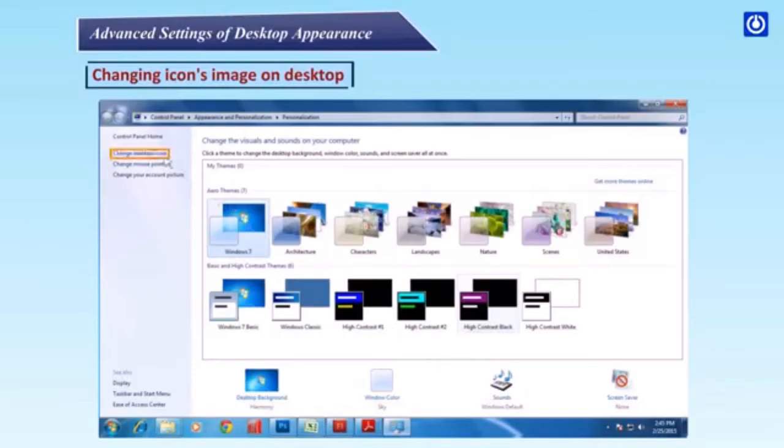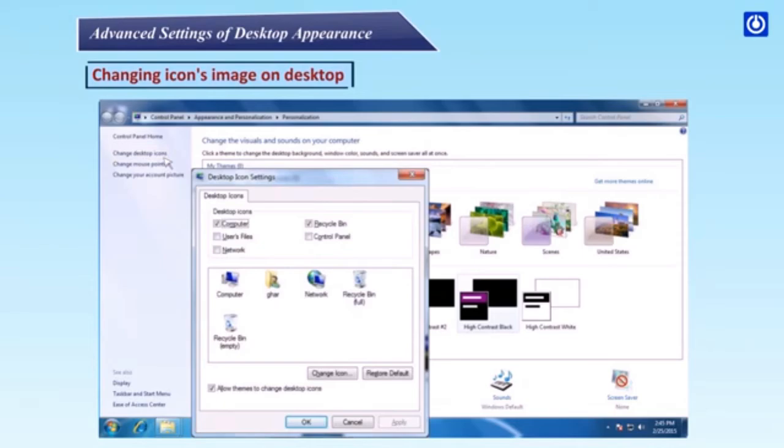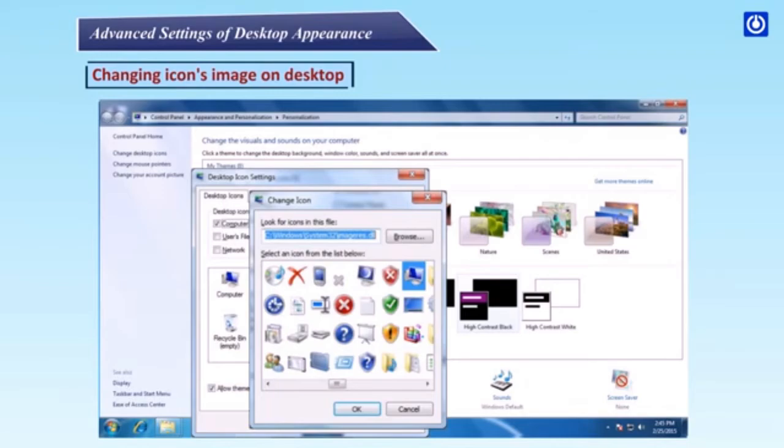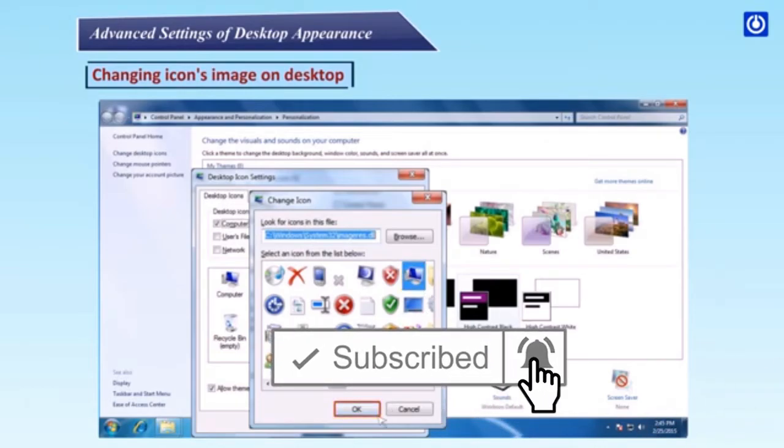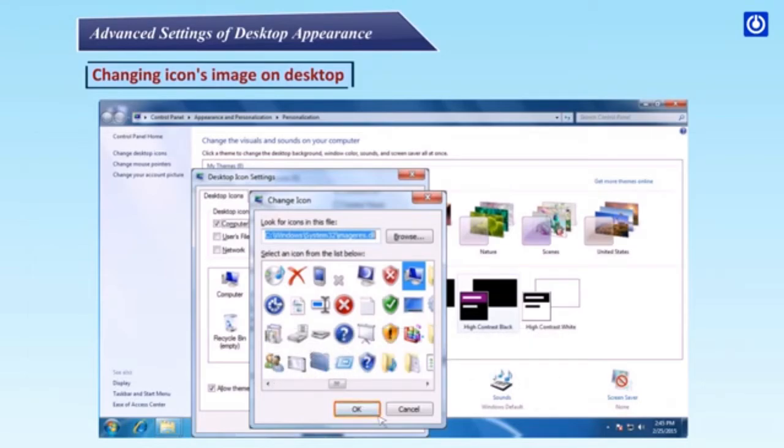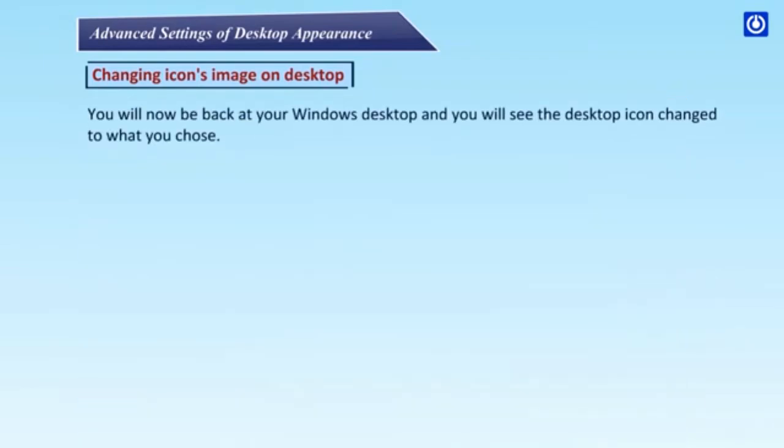Step 2. Click on the Change Desktop Icons option. The Desktop Icon Settings window appears. Step 3. Click to select any one icon and click the Change Icon button. The Change Icon dialog box appears with some pictures. Step 4. Click to select any one of them and click the OK button in the Change Icon dialog box. Step 5. Click the Apply and then the OK buttons in the Desktop Icon Settings dialog box. You will now be back at your Windows desktop and you will see the desktop icons change to what you choose.